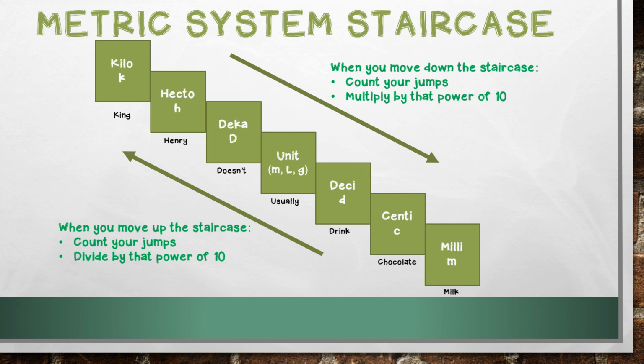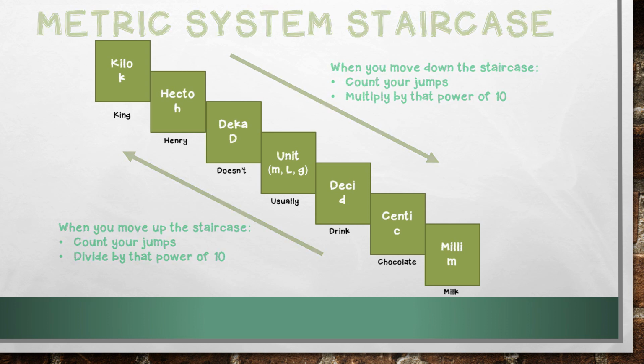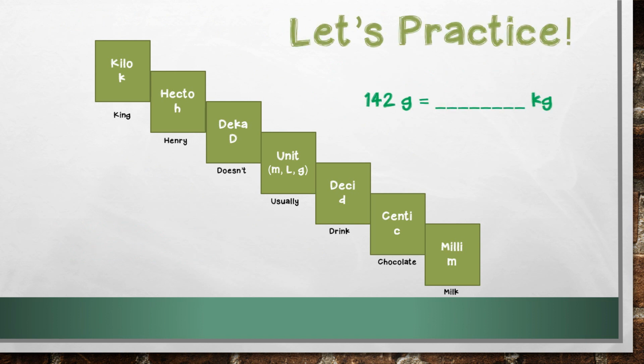Now, that might be a little confusing. Let me show you an example of how it works. In this example, I'm starting with 142 grams, and I want to figure out how much that is in kilograms. So first what I have to do is I have to figure out which direction I'm moving on my staircase. And I see that I'm moving up because I'm moving from my base unit to kilo.